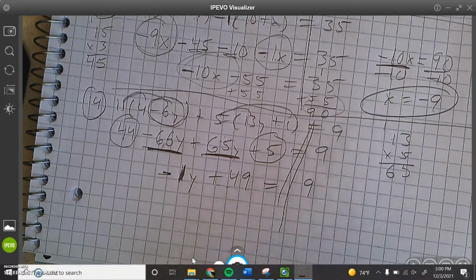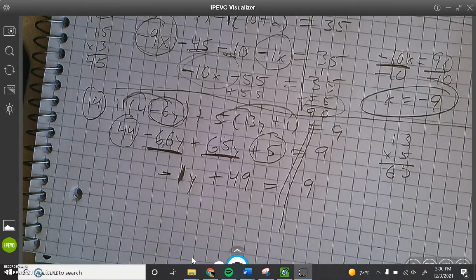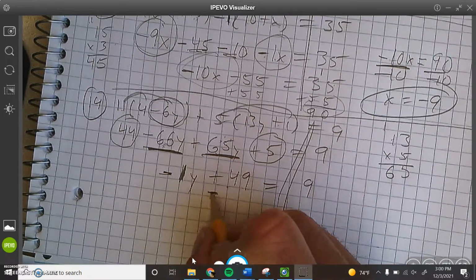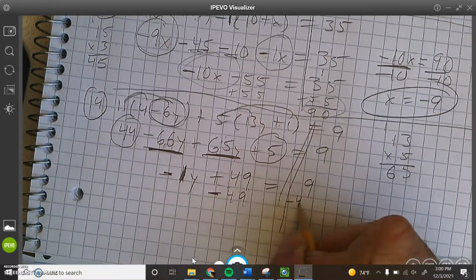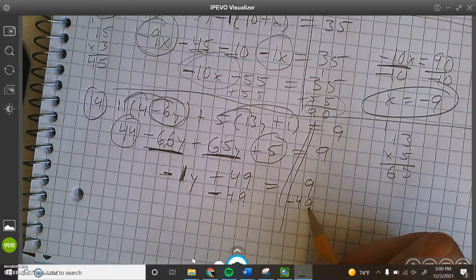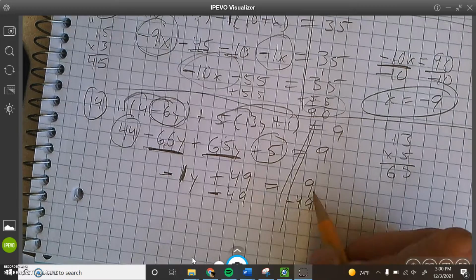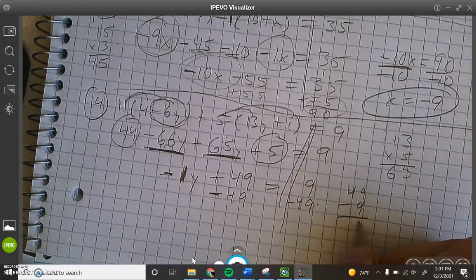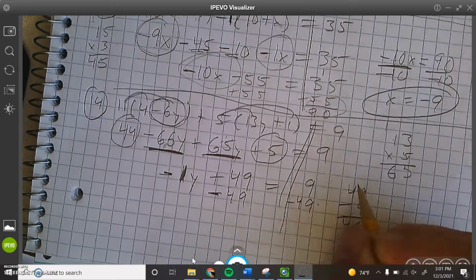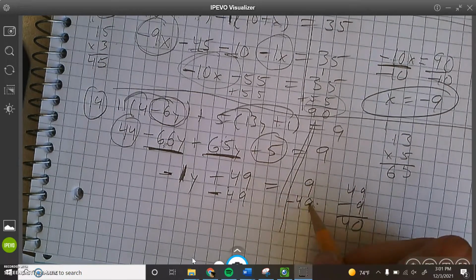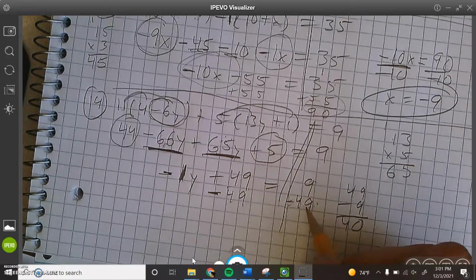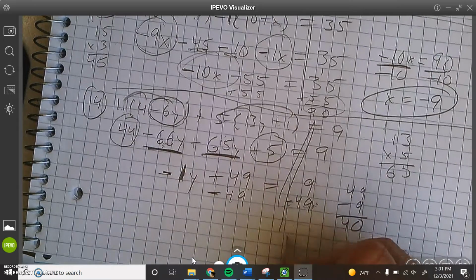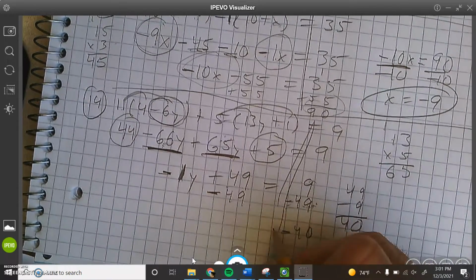So opposite of adding 49 is subtracting 49. You got it. Okay. So I have 9 and I lose 49. So 49 minus 9 is 40, right? But 9 minus 49, that means I'm in negative world because I lose more money than I have. That's going to be negative 40.